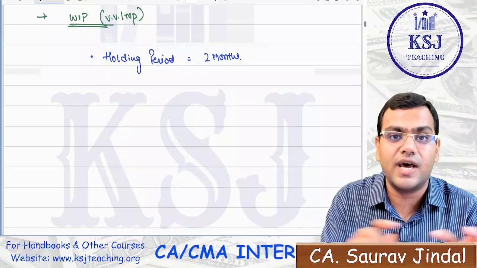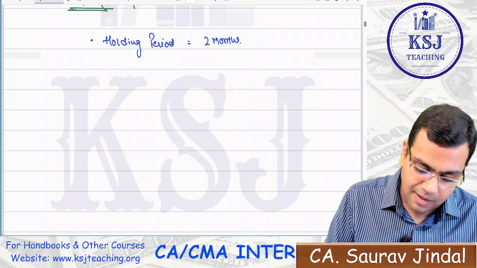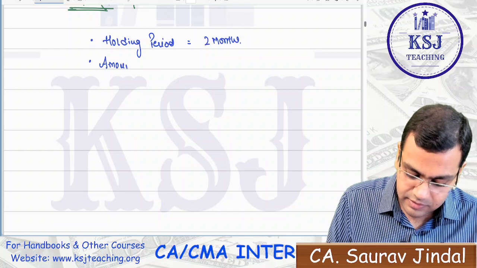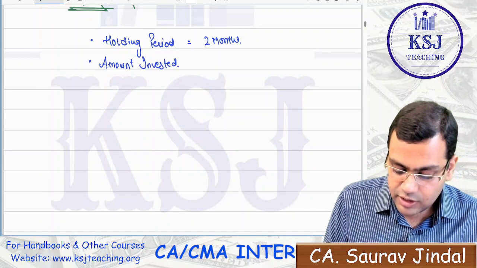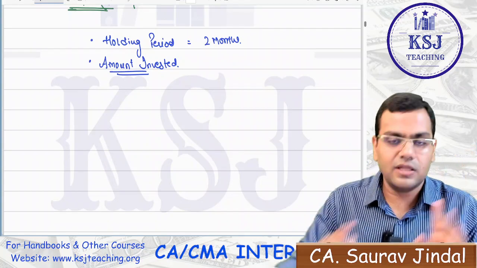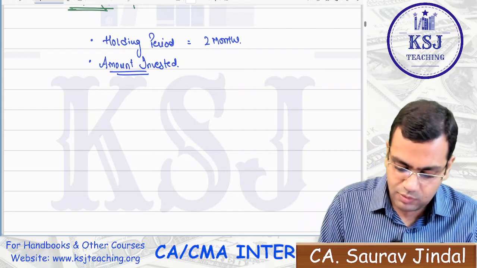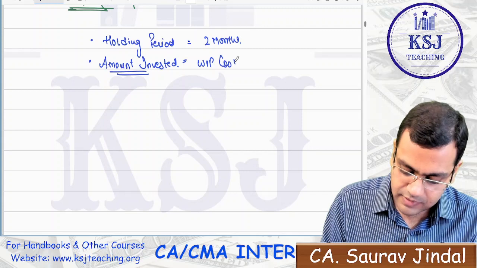It is in work in progress, right? And what is the amount invested now? What is the amount being invested here? So you need to remember, sir, two things, right? It is dependent upon two things. One, the holding period. Secondly, what is the amount that is invested? Sir, in the WIP, what is the amount that is invested? That is WIP cost, right?